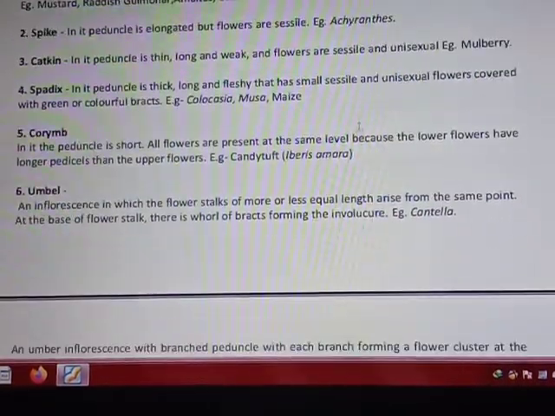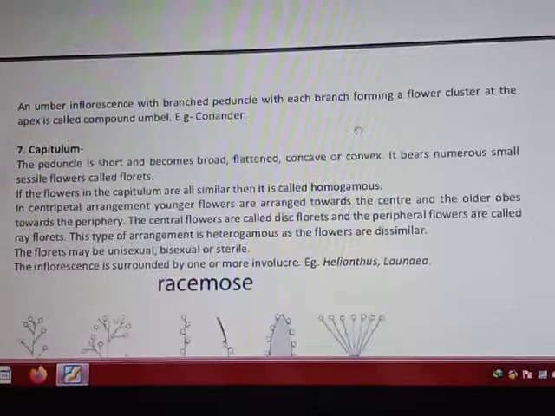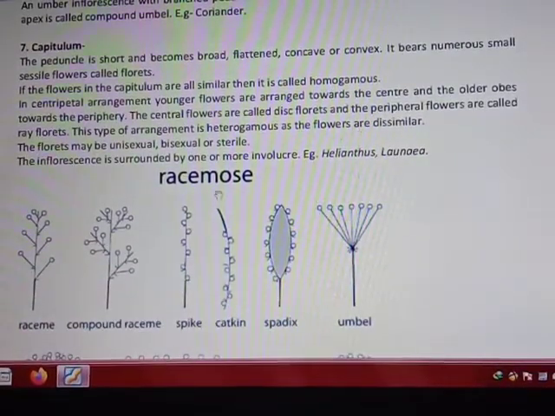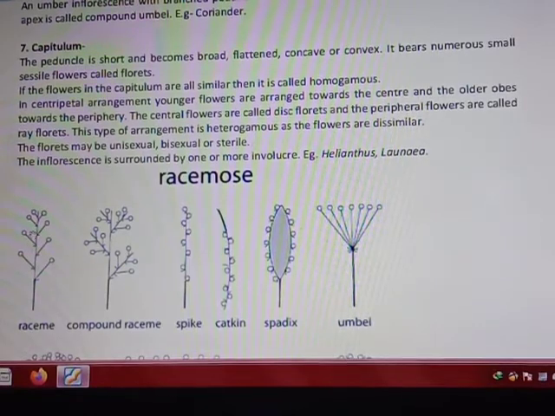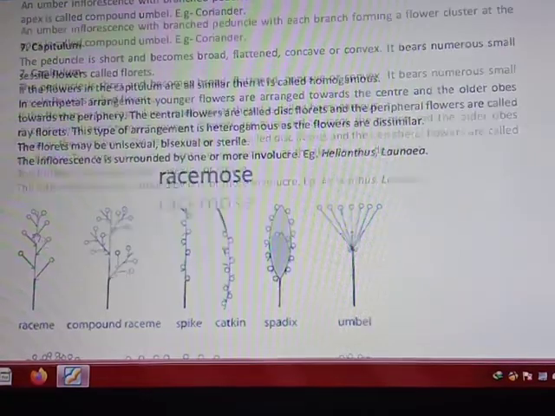For example, mustard, radish. You can see here also. Yes, there you can see a large pedicel is present, and then on that, flowers are arranged in a different pattern. These larger flowers are at the base and smaller ones are on the top. Acropetal arrangement. Alright.